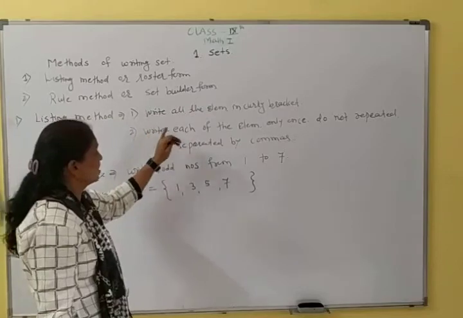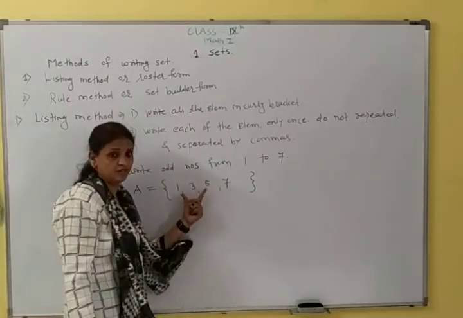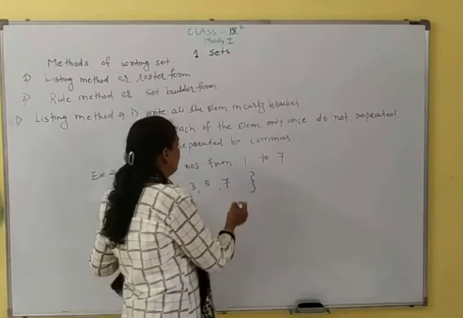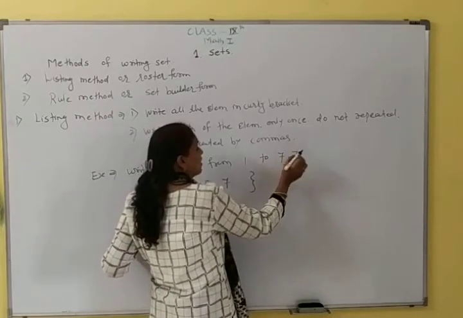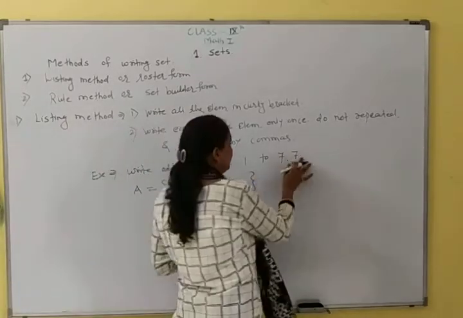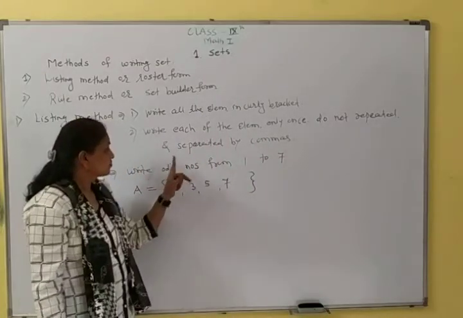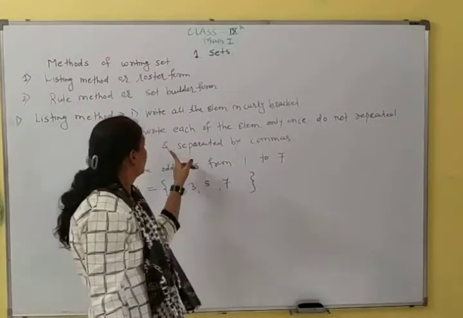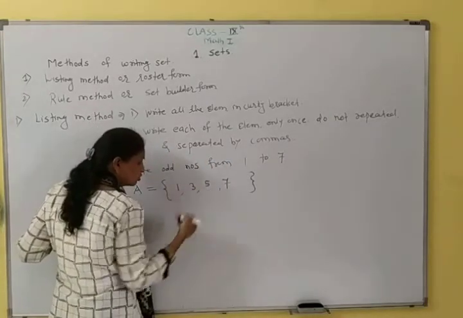Second point is write each of the elements only once. Every element should come only once. Do not repeat. For example, if 7 keeps appearing in the question, you have to write it only one time. Do not repeat elements. Then separated by commas: after every element, put a comma and separate them with commas.